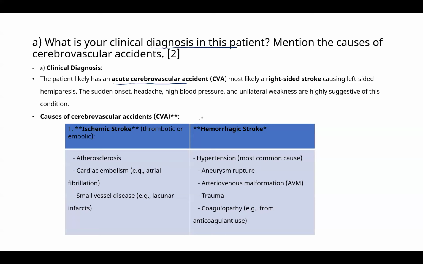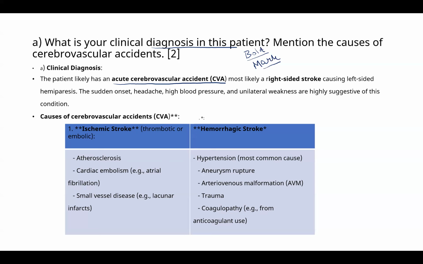So what is the clinical diagnosis of the patient? Acute cerebrovascular accident. Simple. While you write the diagnosis and mark it, remember, write in bold. Don't write in paragraphs. Write in bold points and bullet points, and mark where you want the examiner to have a look. Just underline it and write relevant. Don't write to fill the pages. You just have 5 sheets for this question.